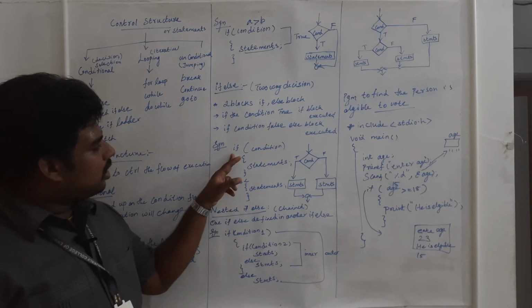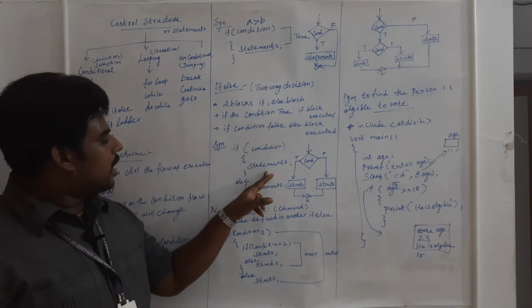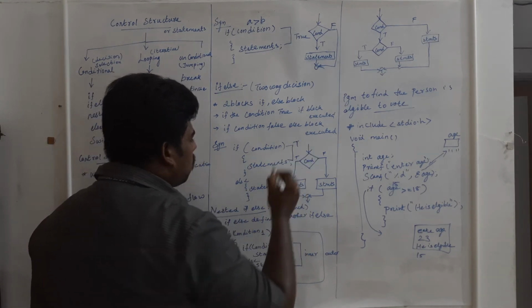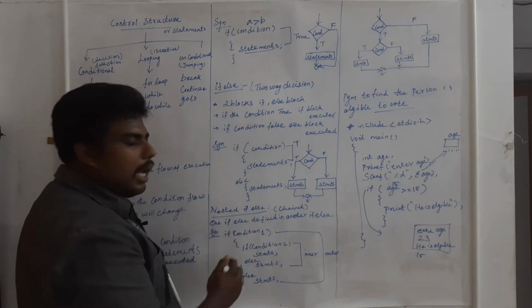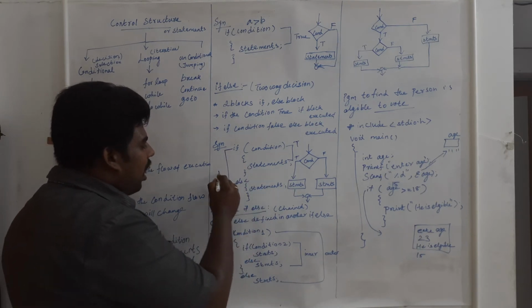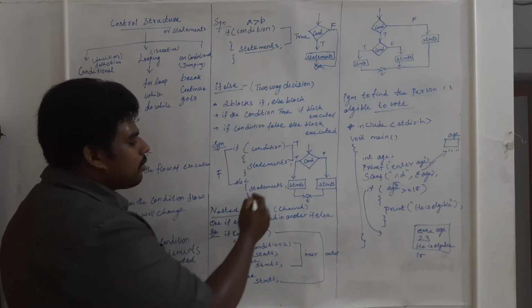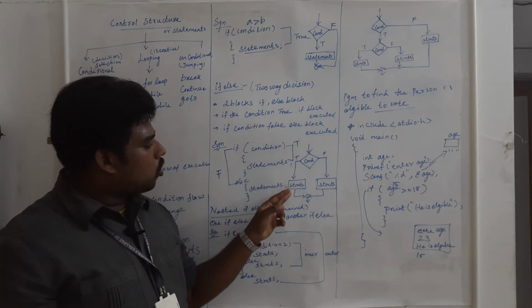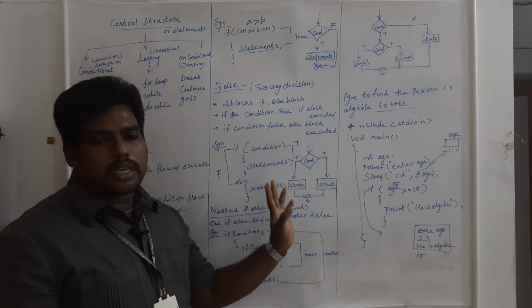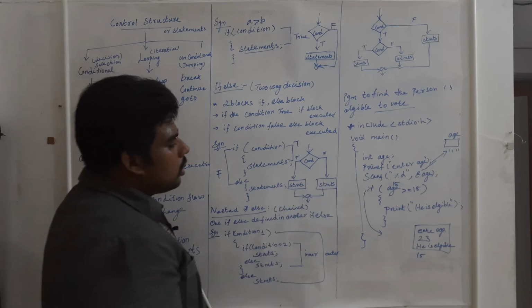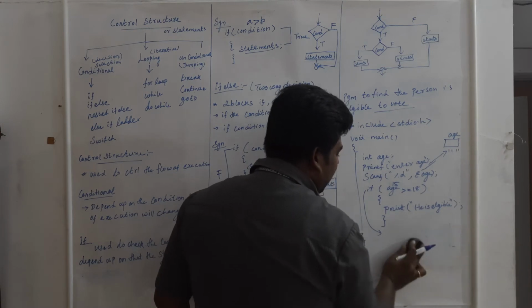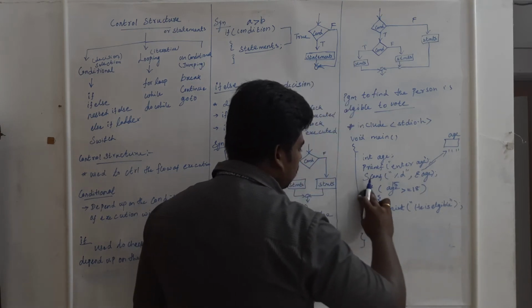See the syntax. If condition, statements. If it is true, the statements will be executed. Suppose it is false, the else statements will be executed. See the flow diagram. Condition true means this, false means this statement. So here I can use one small modification.